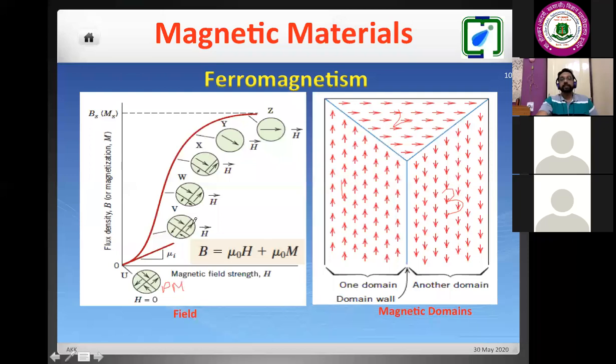Now if we increase the field, gradually the spins will orient in the direction of the magnetic field. If we keep increasing the external field, the magnetic spins will perfectly orient in the direction of the applied magnetic field. So depending upon the external field, there will be a saturation. Saturation means it will be completely flat. Depending upon the materials, we may have different shapes and symmetry of the magnetic hysteresis. And based on the domain structure, we can select our materials for practical applications.